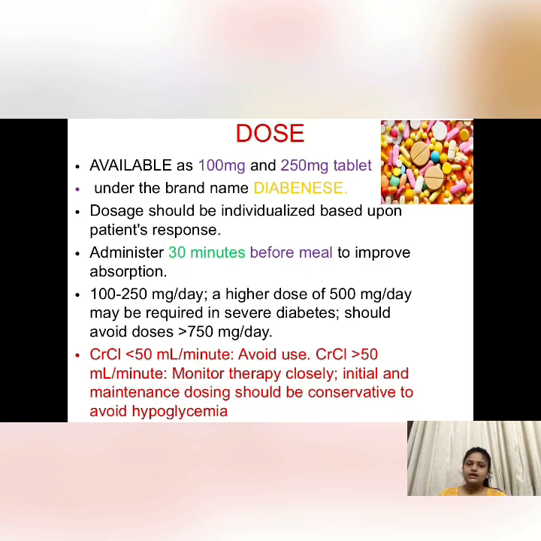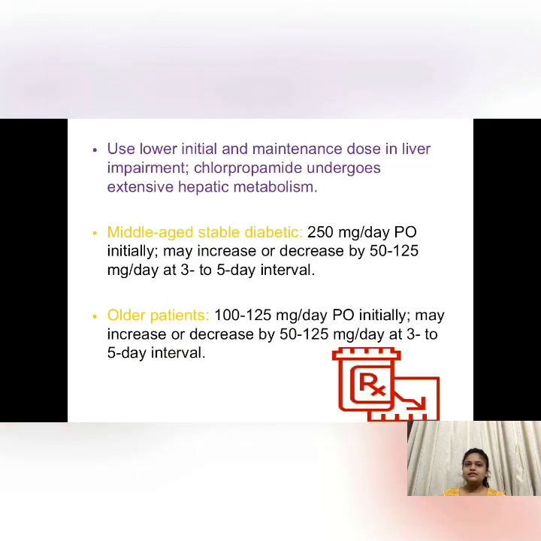Then in patients having creatinine clearance less than 50 ml per minute, we have to avoid the use of chlorpropamide. For those having a creatinine clearance rate of more than 50 ml per minute, we can prescribe this medicine, but we will have to monitor the therapy thoroughly and closely. The initial and maintenance dosing should be conservative to avoid hypoglycemia. Then we have to use a lower initial and maintenance dose in liver impairment, since chlorpropamide undergoes extensive hepatic metabolism.